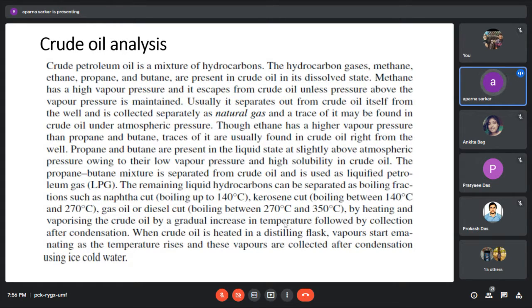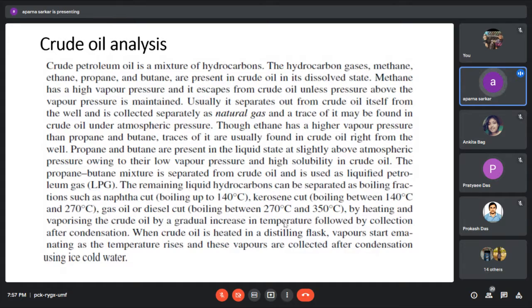or through the vacuum distillation unit we can separate the C1, C2, C3, C4 and higher hydrocarbons. Among C1, C2 and C3, ethane has a high vapor pressure, then propane, then butane. So a trace amount of butane is found in crude oil right from the well. Propane and butane are present in the liquid state at slightly above atmospheric pressure owing to their low vapor pressure and high solubility in crude oil.